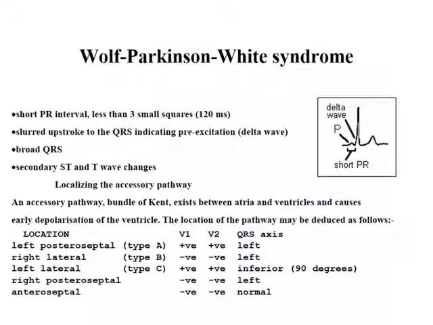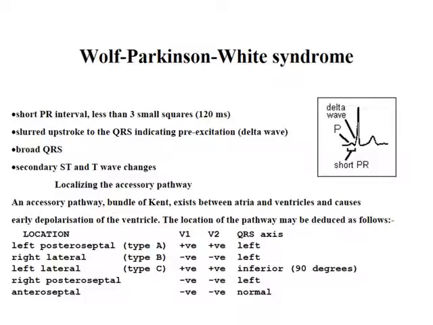Some patients are born with an accessory pathway. The accessory pathway transmits the impulse from the SA node directly to the myocardium without passing in the AV node. What is the problem of this? The impulse can pass in the accessory pathway, return in the normal pathway, and then recur again and cause re-entry and tachyarrhythmia. Or it can pass in the normal pathway and return in the accessory pathway.